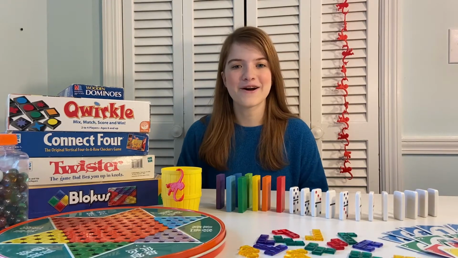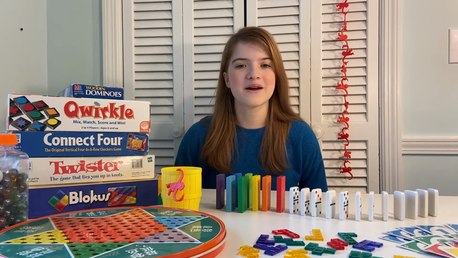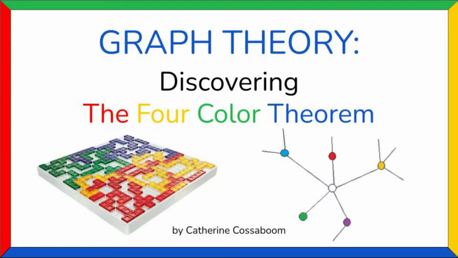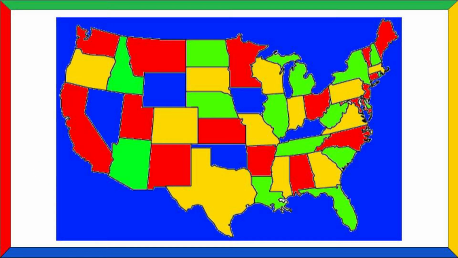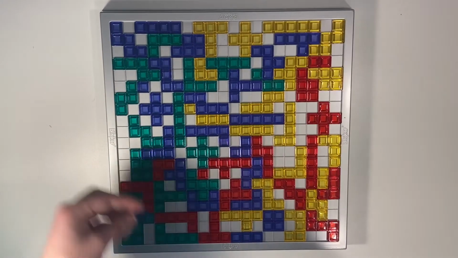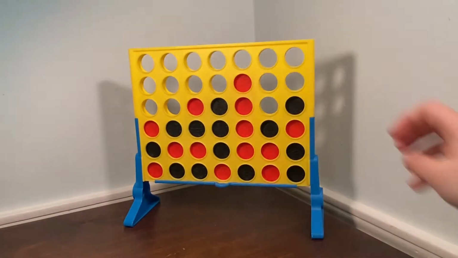During this stay-at-home season, you've likely become well acquainted with board games. But have you ever started playing and thought, hey, that looks like a 100-year-old problem? In 1859, Francis Guthrie conjectured that any map can be colored with only 4 colors so that no two same-colored regions share a boundary. Like in Blockus, where you lay down pieces so no 2 of one color ever touch, but not like Connect 4, where you line up same-colored tokens.